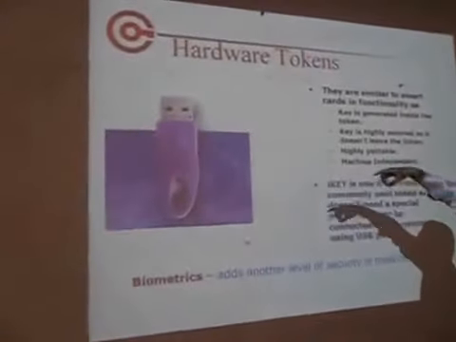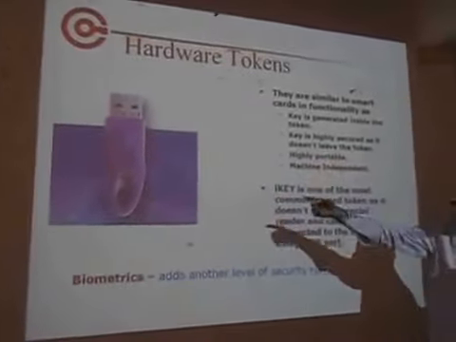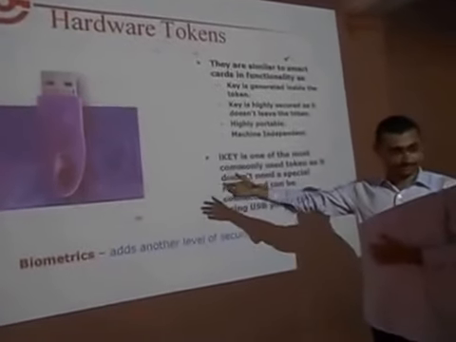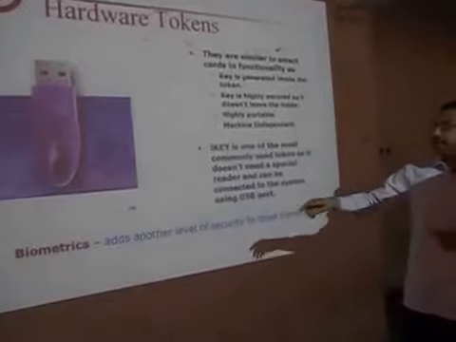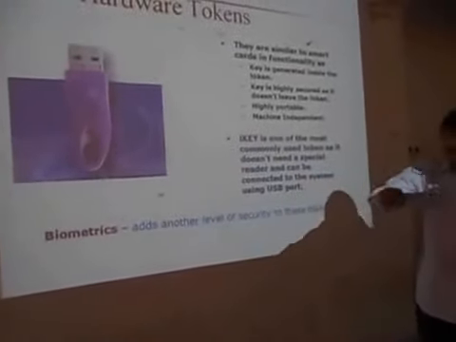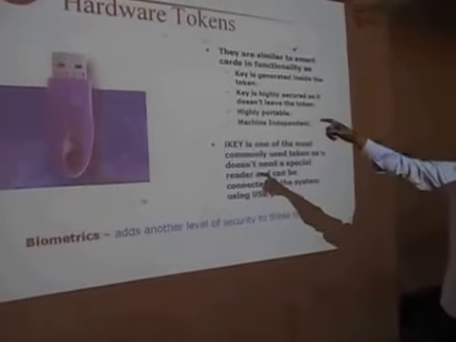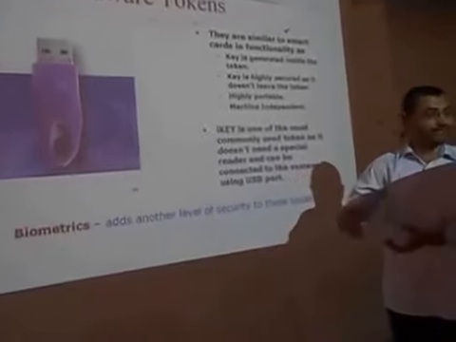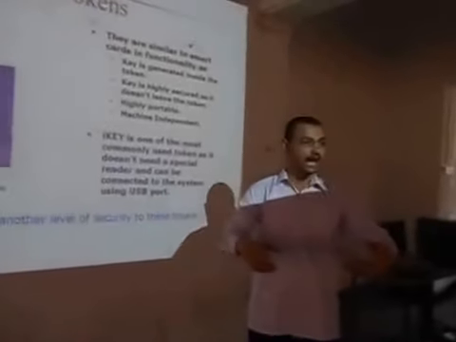This is the hardware token form, but similar to the earlier one, the smart card. But the thing that changes here is that we need a USB port, whereas there we need to swipe the card. That is the only difference between these two. But both can be used to store information, that is, personal information, our private key.